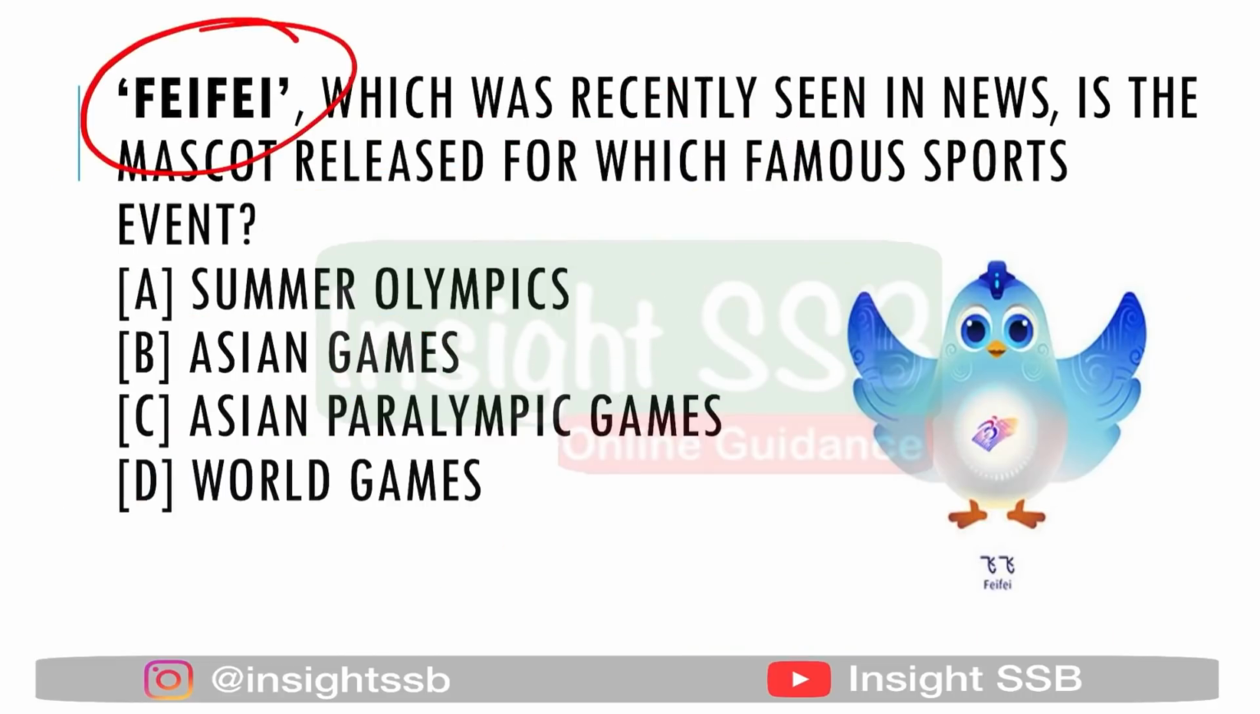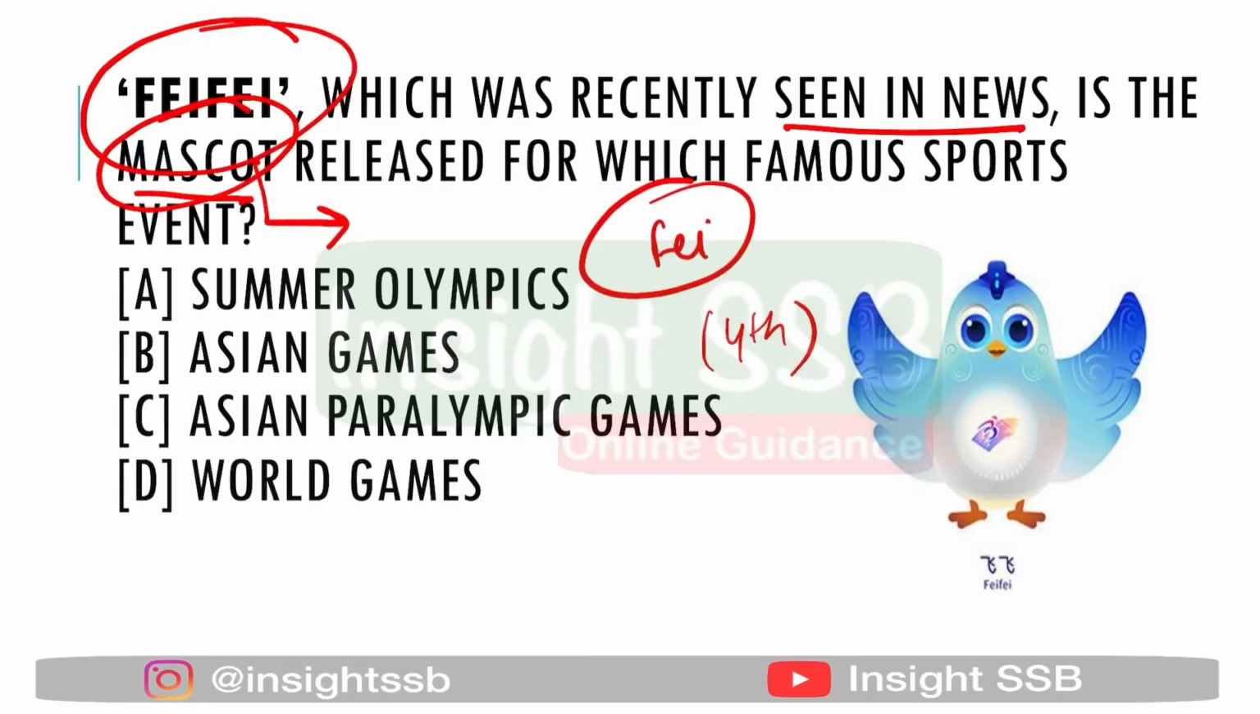The next question is: Fifi, which was recently seen in news, is a mascot released for which famous sports event? As you know, mascot questions are a favorite of the CDS examination. पक्का mascot का question पूछा ही जाता है examination में CDS में. So when we talk about Fifi, it is the mascot for the Asian Youth Paralympic Games, and this is the fourth edition of these games. Talking about Fifi, Fi means flying bird, and the first Fi stands for inclusiveness of human society, and the second Fi stands for the mental strength of athletes. So this mascot has been inspired by the bird motif, which is there in Hangzhou culture.